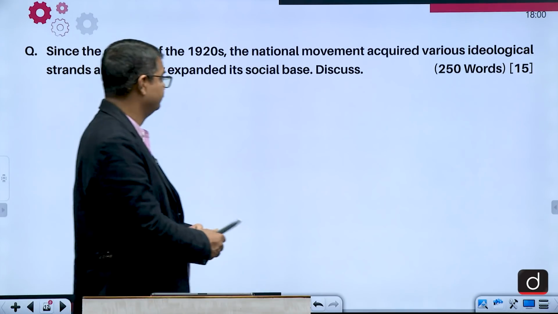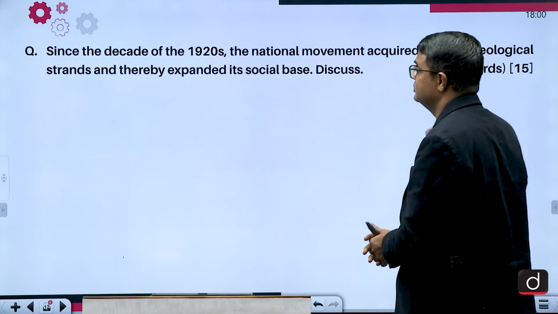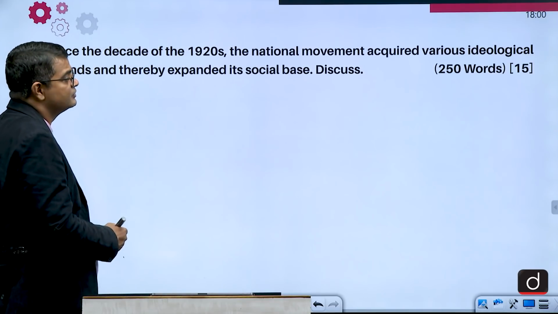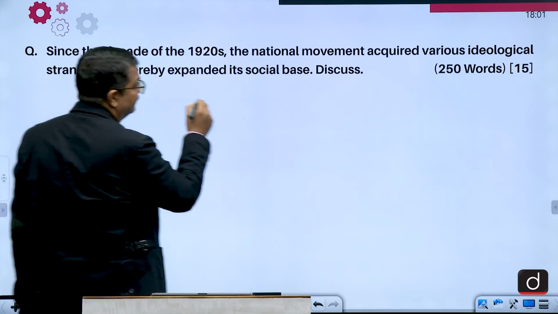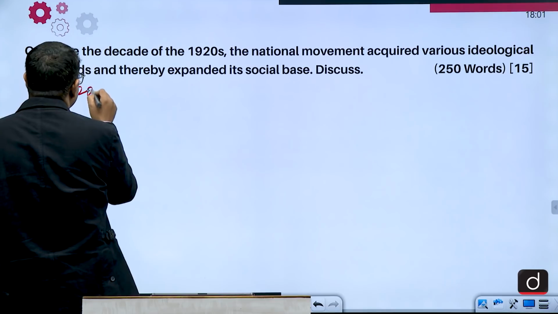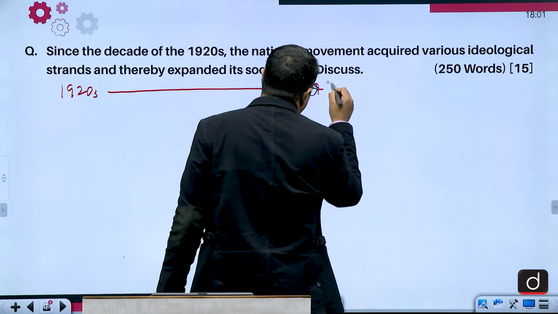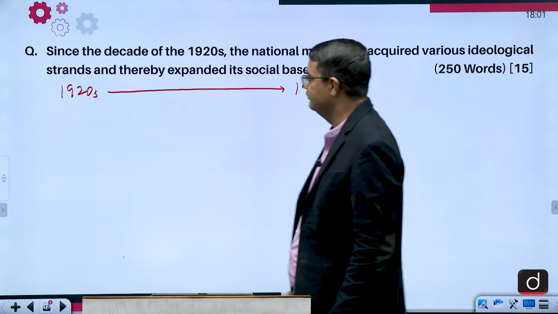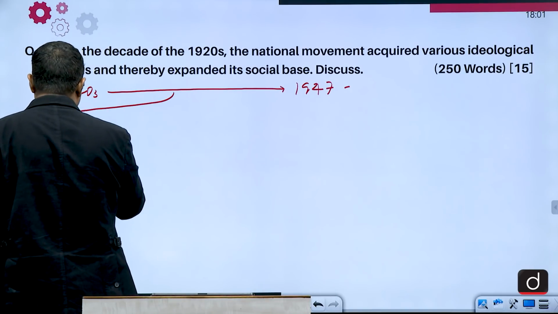Since the decade of 1920s, the national movement acquired various ideological strands and thereby expanded its social base. 2 चीज आ रहा है. पहला आ रहा है 1920s से लेके 1947 तक, from 1920s to 1947. 2 चीज पूछ रहा है.